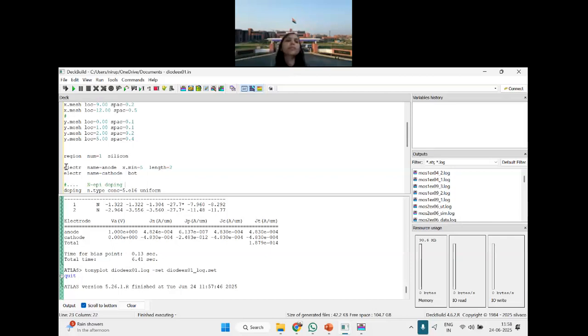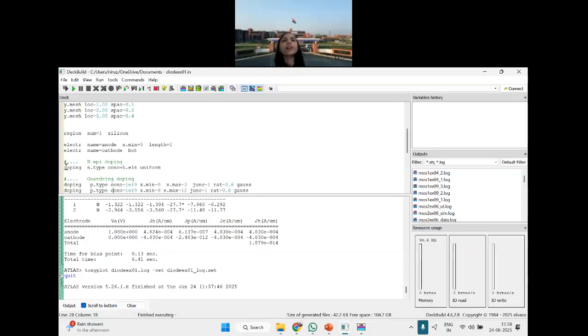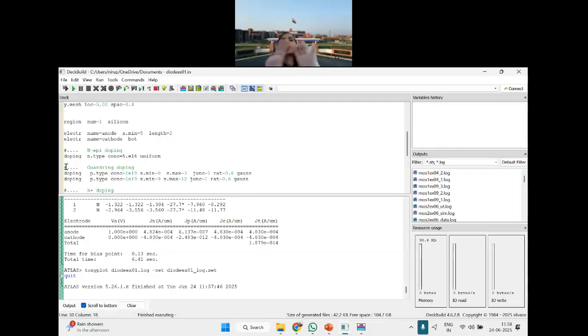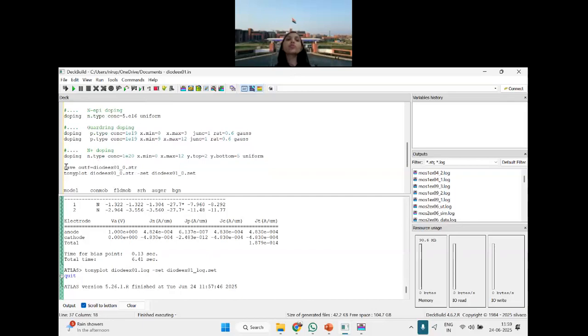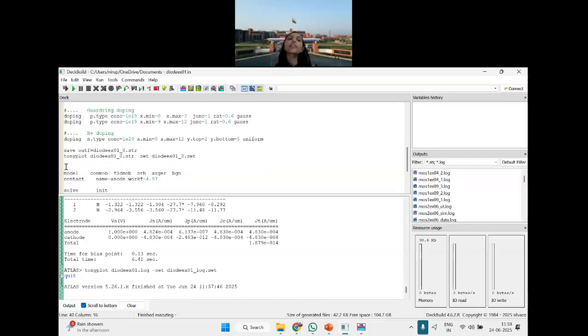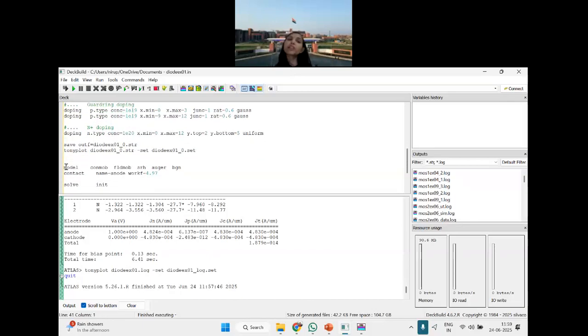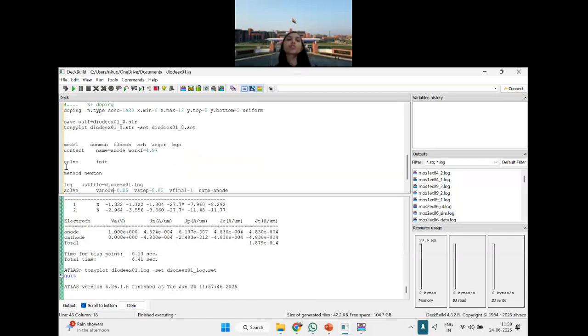Then you have doped some part of the silicon N-type and another part P-type, because you wanted to make it a PN junction diode. So in this entire silicon, you have doped it with P and N. Then you have saved the structure file. Now what will you do? You will define the work function, because wherever there is a metal, the work function is the most crucial thing.